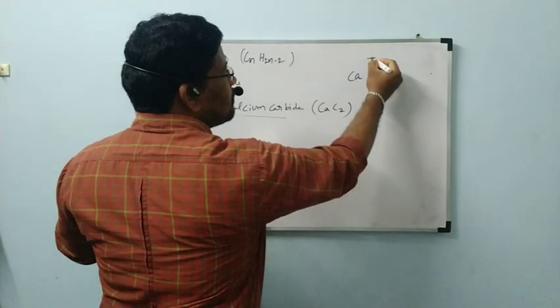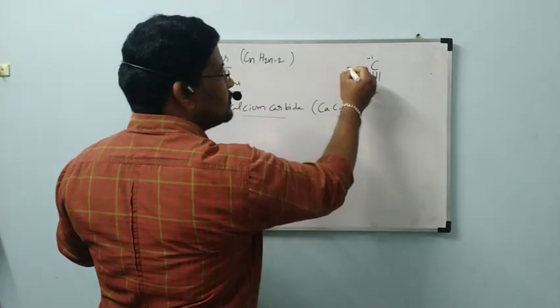Ca, minus 1 on carbon, carbon. This is plus 2.